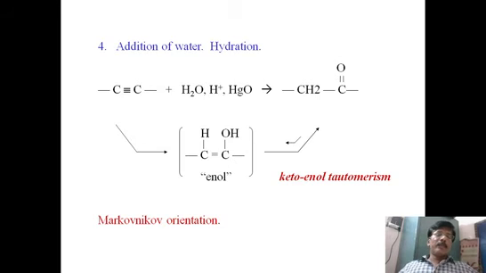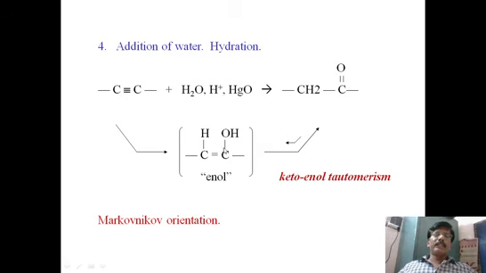Once enol is formed, no second molecule is possible to add. Why? Because it will undergo some change. What is the change here? It undergoes a tautomeric change. Keto-enol tautomerism is possible here. In this enol, the proton is shifted from here to this carbon, and the double bond shifts here. So this becomes CH2 and this becomes C double bond O. This is called keto.